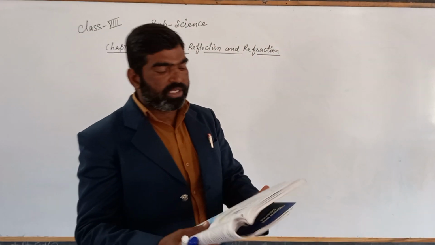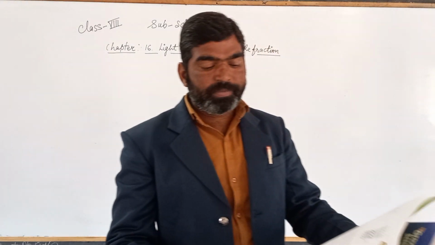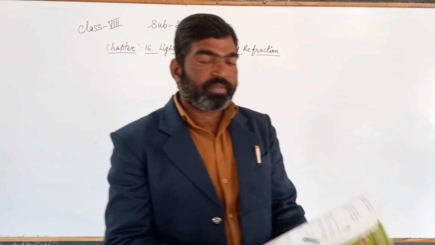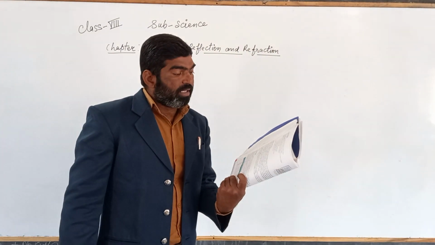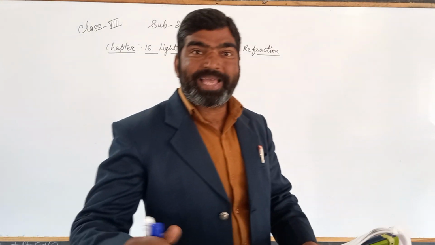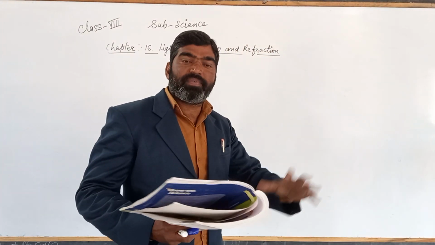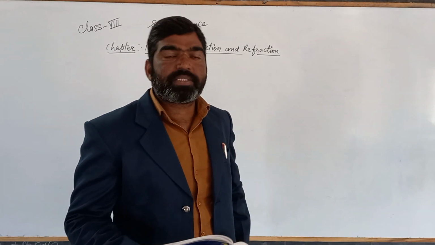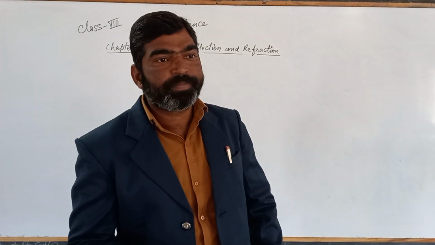Now you see in your textbook, page 191, we discuss refraction. But before that, once again I repeat the topic that we discussed in the previous class: multiple reflection.